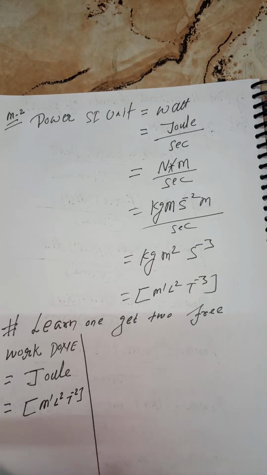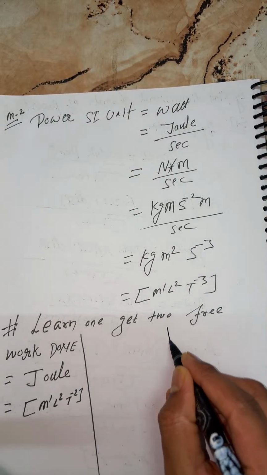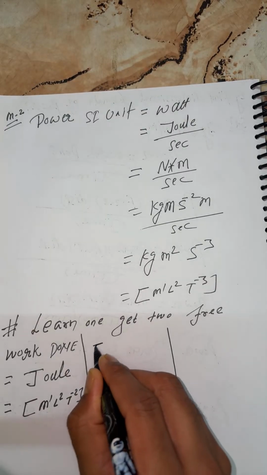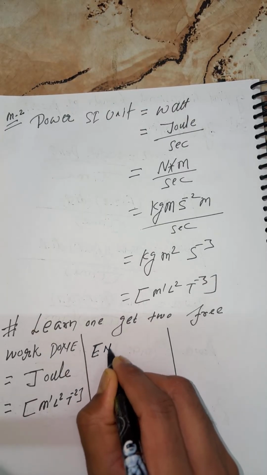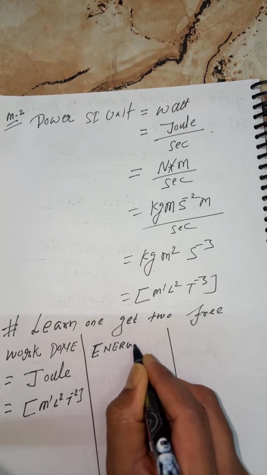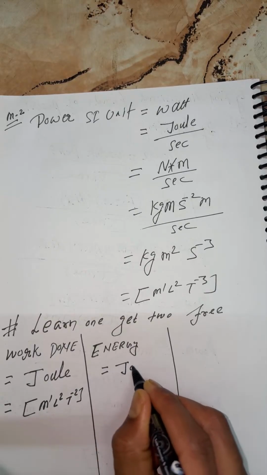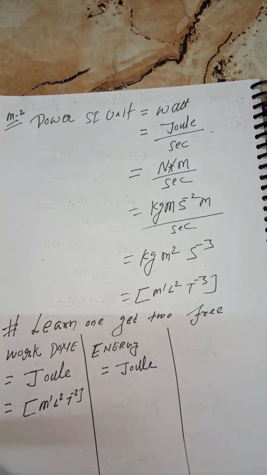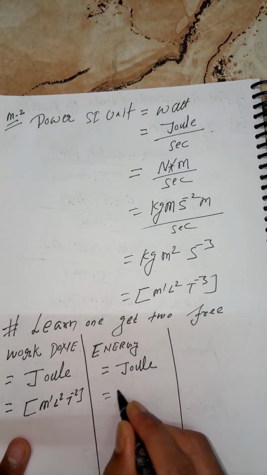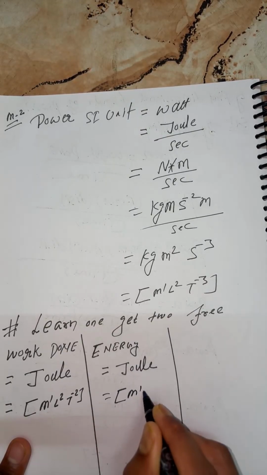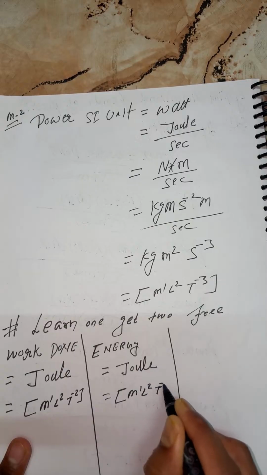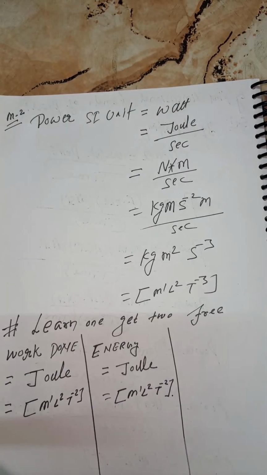Beta, I'm not deriving it here. If you have any doubt, please go and watch the same lecture; you will get a detailed explanation over there. Now, the second one I'm writing here is energy. What is the SI unit of energy? Joule. If joule, then you can write M1 L2 T minus 2.